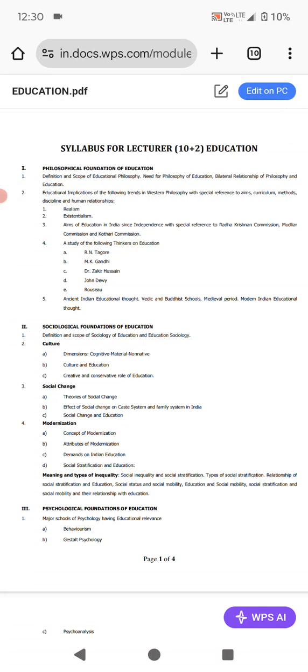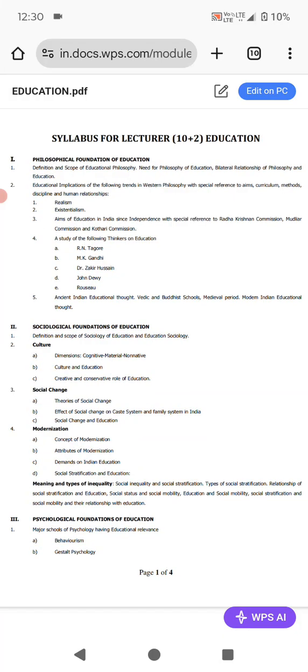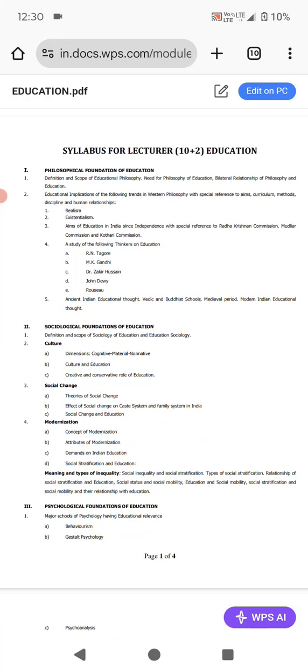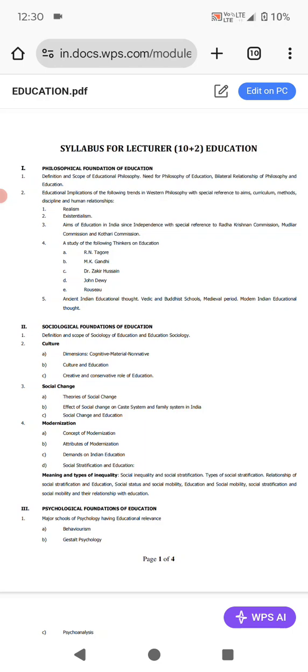Dear friends, as we are waiting for the new official syllabus, instead of waiting, we should start with the old syllabus. According to the expert analysis, we are only expecting 10 to 15% change in the old syllabus. Today, one by one, I will discuss all the areas where we are expecting change. So let's start. First of all, we have philosophical foundation of education.